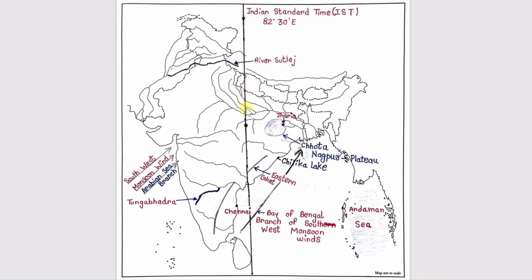Here, the confluence of river Ganga and Yamuna, you need to pass through this point, which is Prayagraj or Allahabad, and then at the tip of Sri Lanka. This is our Indian Standard Meridian.